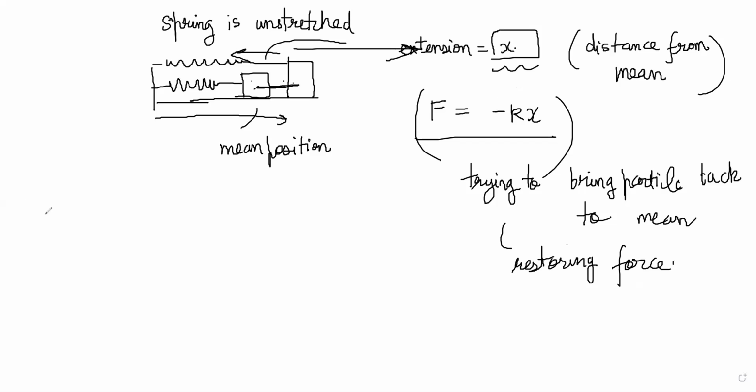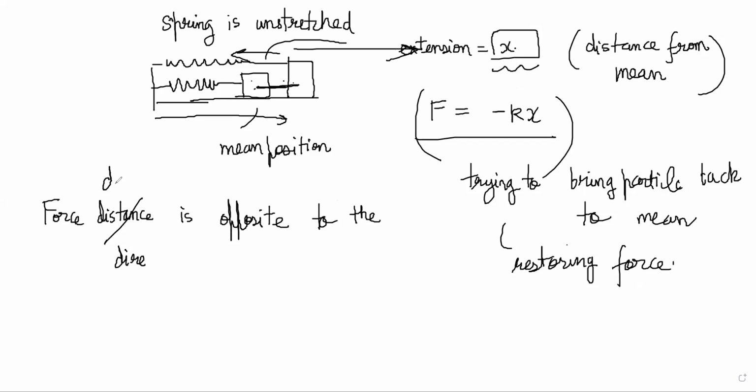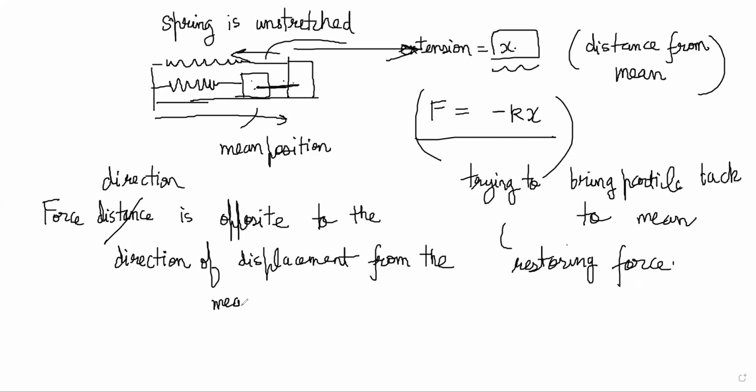The minus sign tells you that the force direction is always opposite to the direction of displacement from the mean position. Okay, so this is the situation right now. This type of force is called a restoring force.